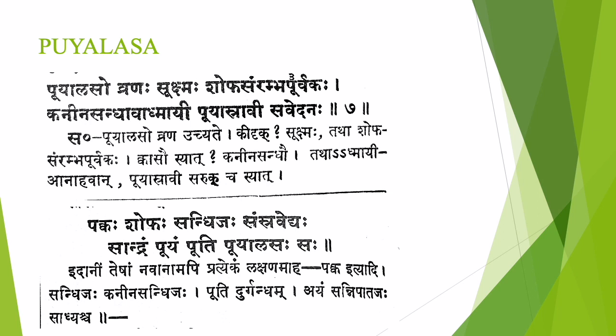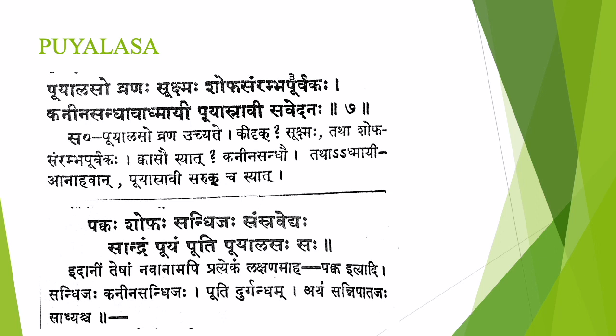This is Puyalasam. According to Sushruta Samhita, Puyalasam is Pakwaha Shofaha, Sandhijaha, Samsravedyaha, Sandram Puyam Pudi, Puyalasa Saha. Pakwaha Shofaha, so there is a suppurative swelling. Sandhijaha, where it is present in Sandhi. Which Sandhi? Kanina Sandhi. So in Kanina Sandhi there will be a suppurative swelling.